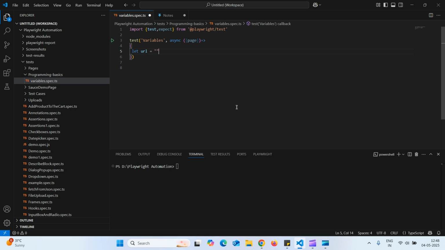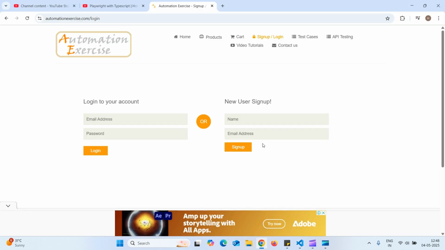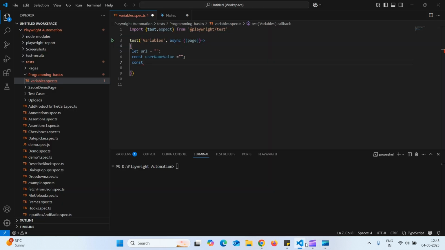let URL. This is the variable name. URL is the variable name, and the value I'm storing inside double quotes. Then for username and email address I will use const. const username value, then const email address, email value.